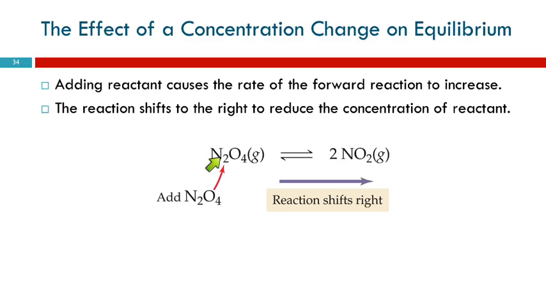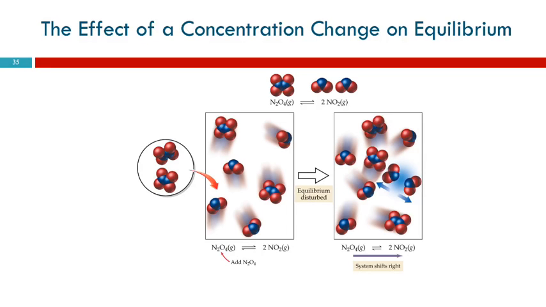The equilibrium says, I don't like that. You're changing things. I'm going to shift over here to undo what you did to me. So I'm going to shift to the right to decrease that concentration that was added. Adding more reactant will cause the reaction to shift away from what you're adding.